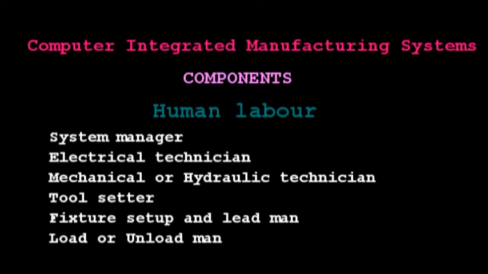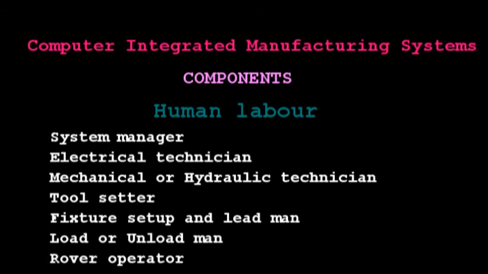So this person is responsible for loading the raw work parts and unloading the finished parts. Okay, and the next one is the rover operator. So this person is responsible in attending unscheduled machine stops, identifying broken tools or tools in the need of immediate replacement or tool adjustments. So this person is also responsible for certain manual production tasks or inspection operations.